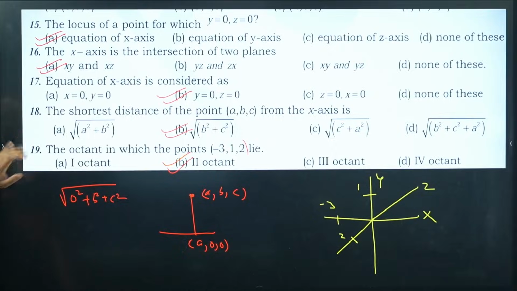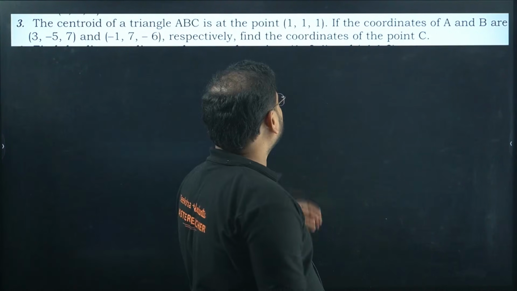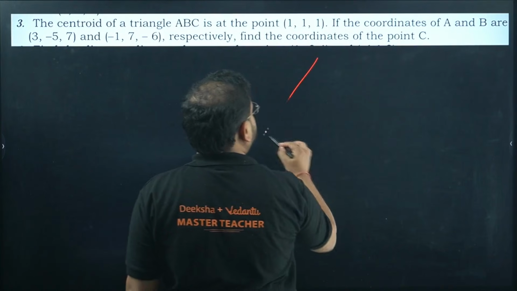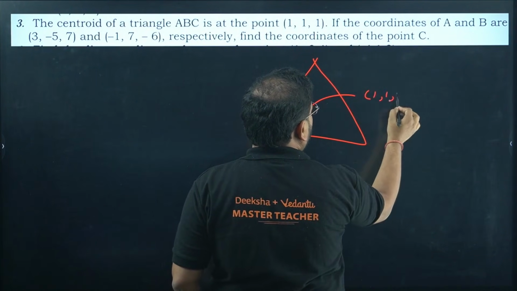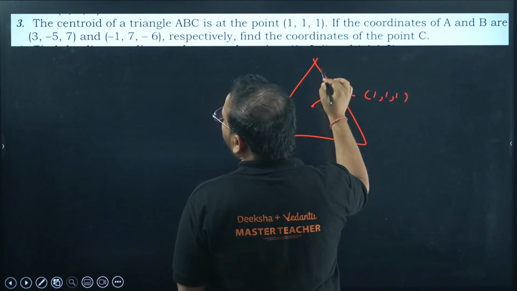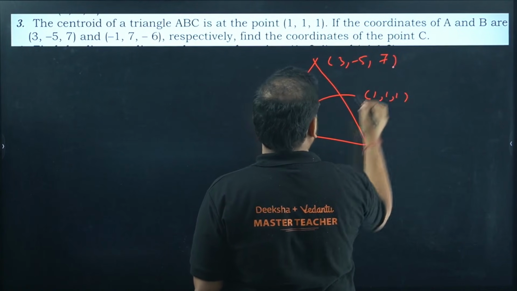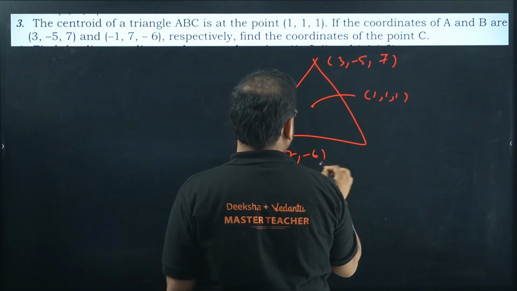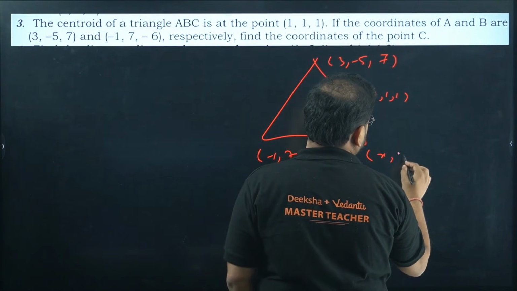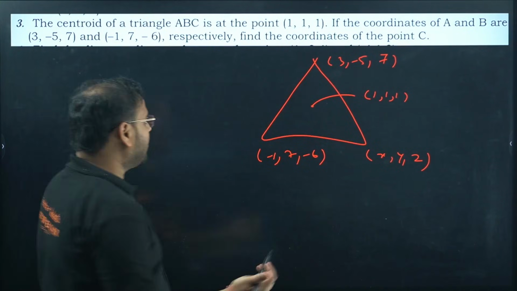Clear? Next. Centroid of a triangle ABC is at the point given like this. Centroid is given as 1, 1, 1. The coordinates are also given, right? A and B: 3, -5 and 7. This is -1 and 7 and -6. This is nothing but missing x, y and z. We know the formula of centroid.